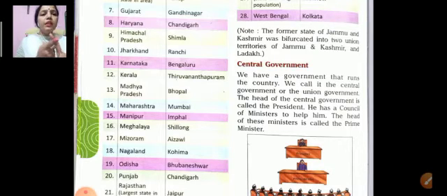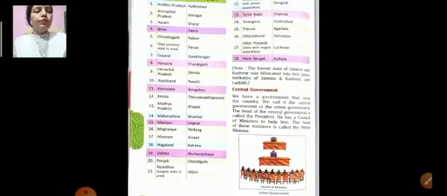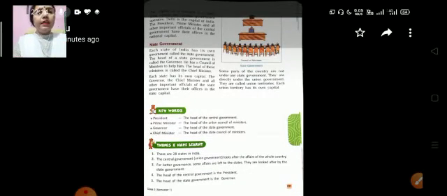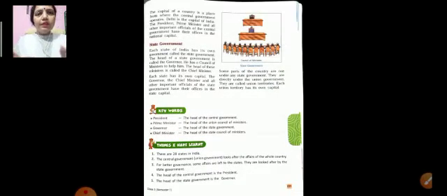The head of these ministers is called the prime minister. Children, do you know who is the prime minister of India right now? Mr. Narendra Damodardas Modi is the present prime minister of India.